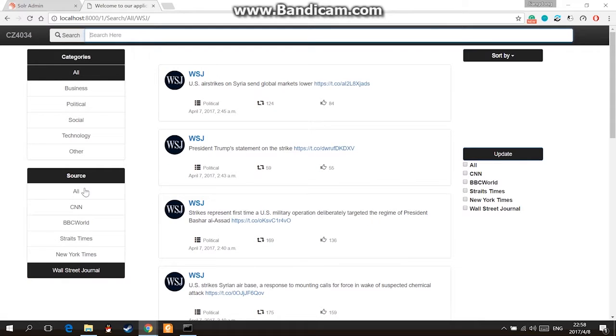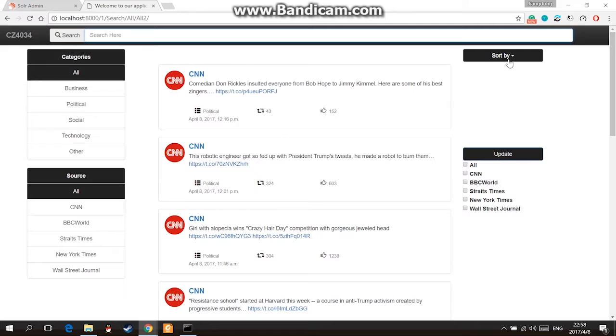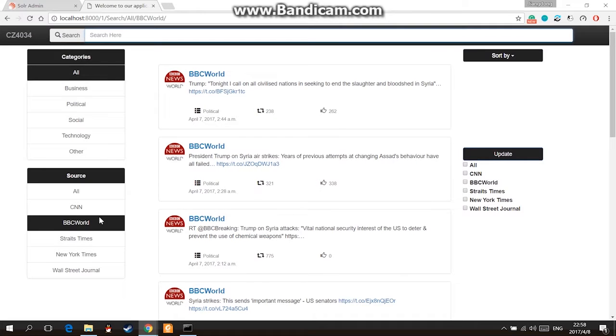In addition, user can also click on the right side drop-down box to sort the tweets retrieved. We can sort by time, sort by popularity, and sort by number of retweets. Lastly, user can choose to update tweets to get the most current tweets from news channels. User can choose to update the news from one or multiple channels, or just update all.